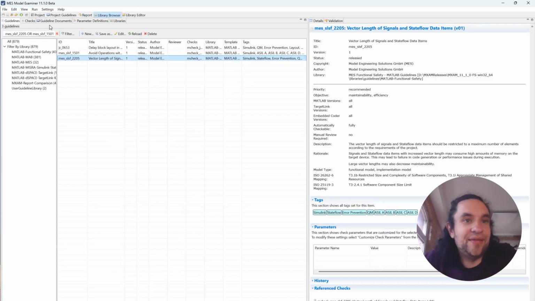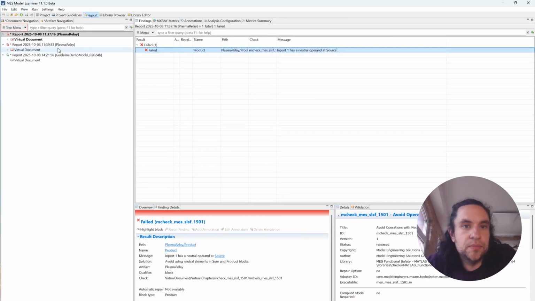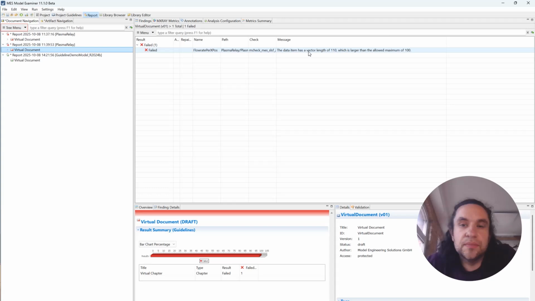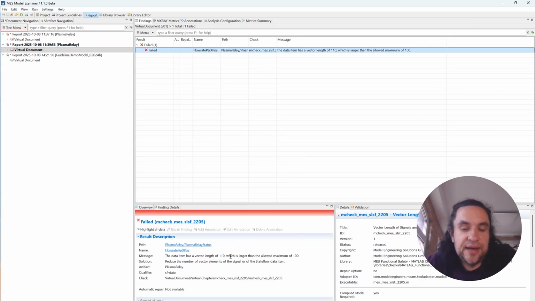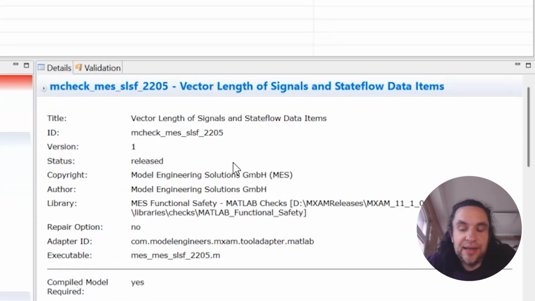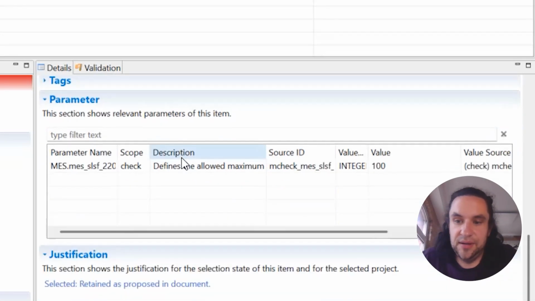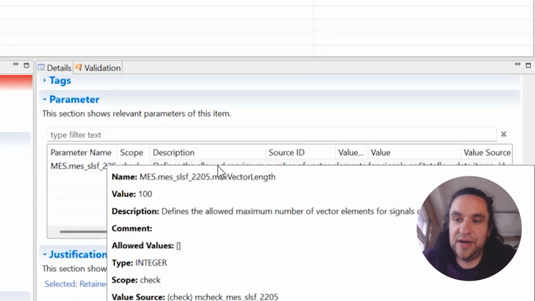So we have here a large vector finding, and we see a vector length of 110, which is larger than the allowed maximum. This is again a check that can be parameterized.